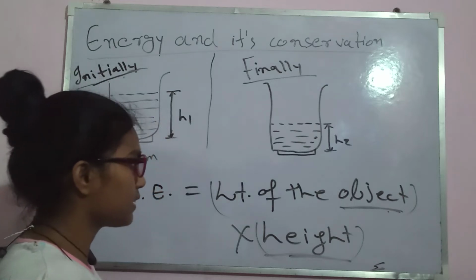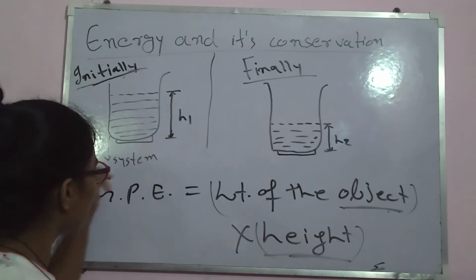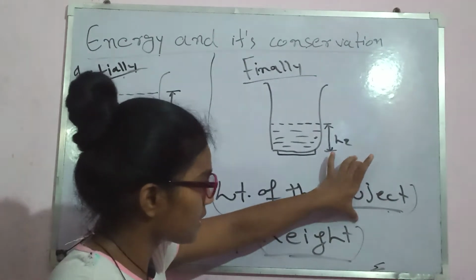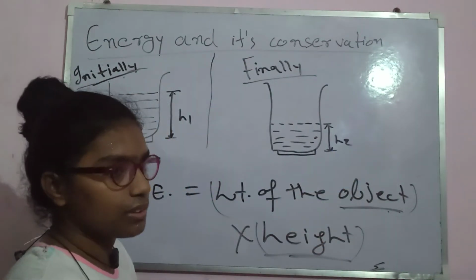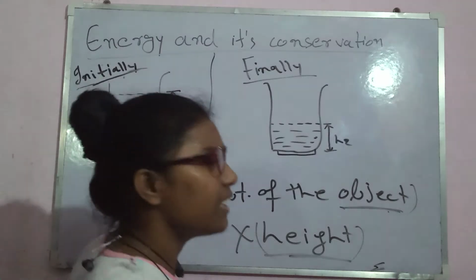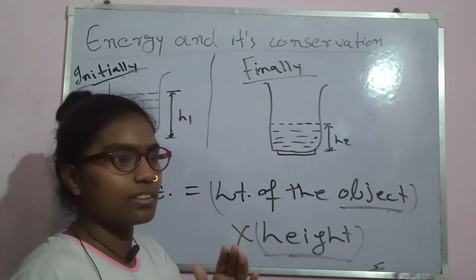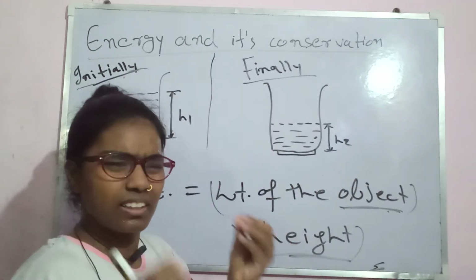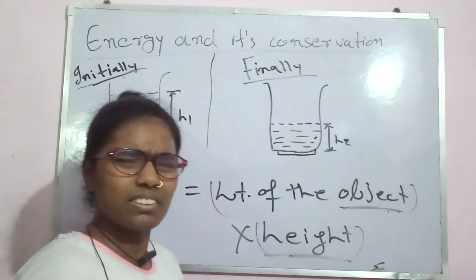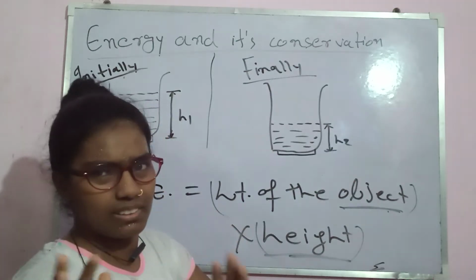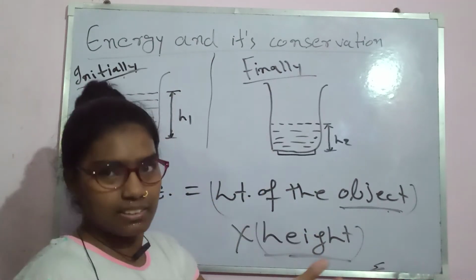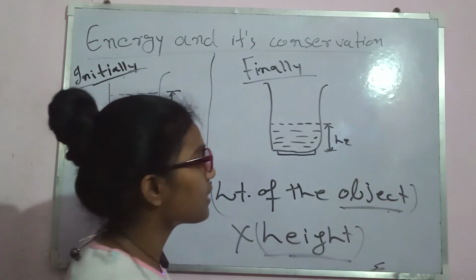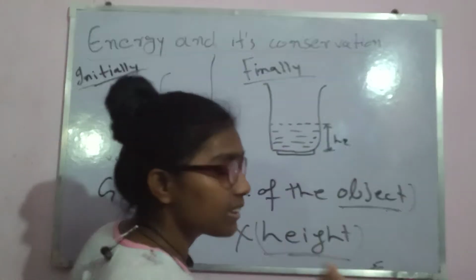You must notice one thing here, that the gravitational potential energy is the potential energy of the object with respect to the ground. Actually it is the energy of the object plus the ground as a combined body, but since the earth moves very little, you can just neglect it. You can take it as a constant, then it will simply be the gravitational potential energy of this object relative to our ground.